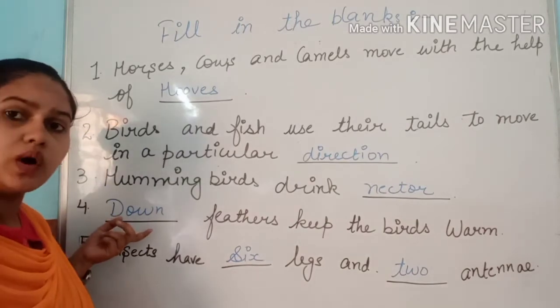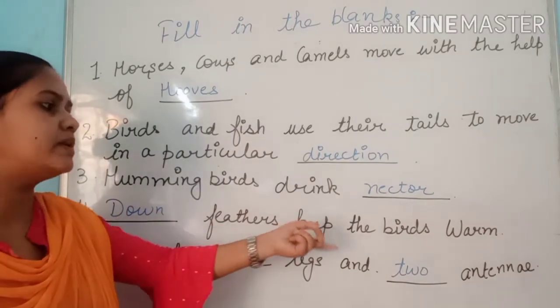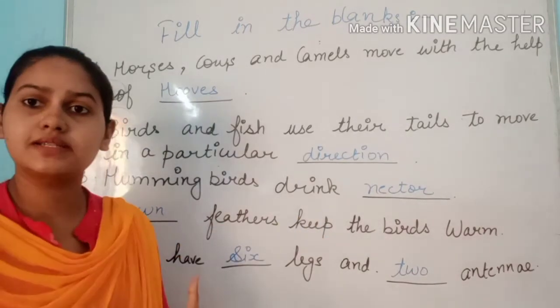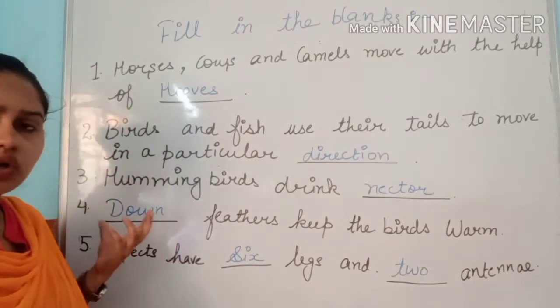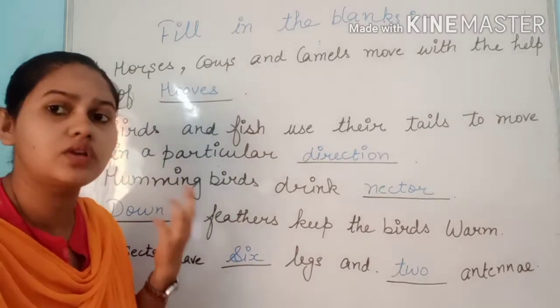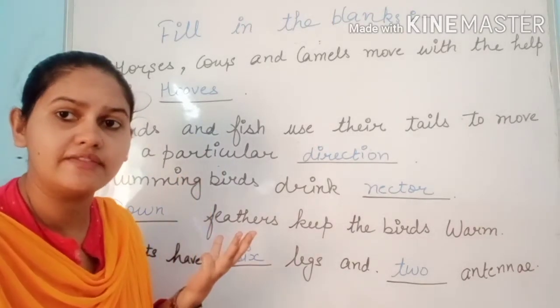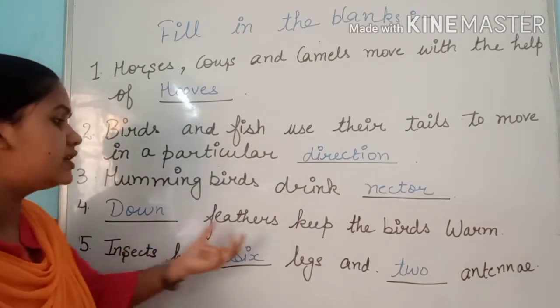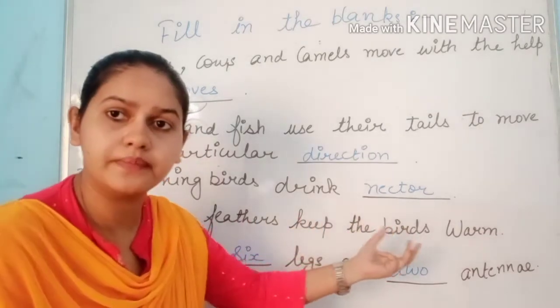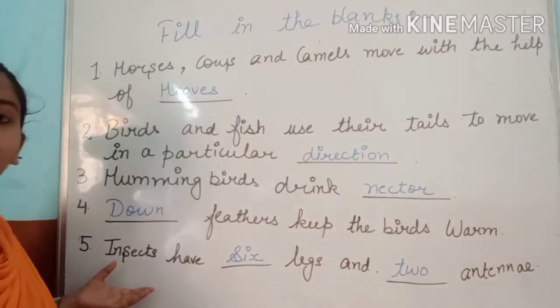Now come to the fourth one. Dash feathers keep birds warm. Which kind of feathers keep them warm? The down feathers. So you can see in your book that birds have 3 kinds of feathers, right? So the down feathers are one of them. Down feathers keep the birds warm. Come to the last fill up.